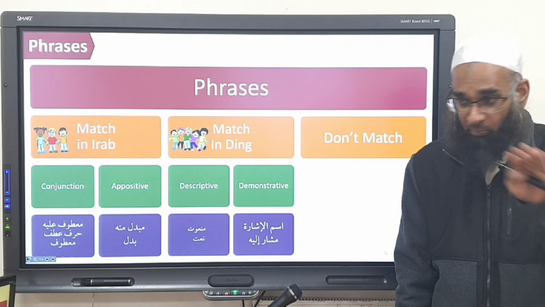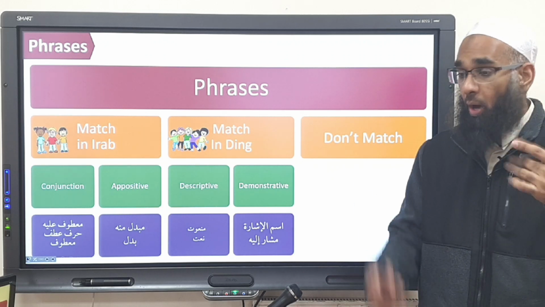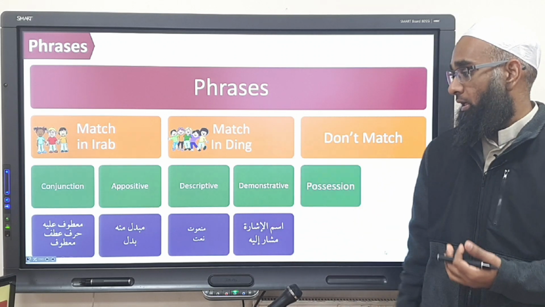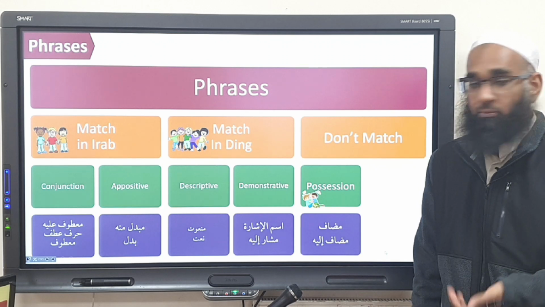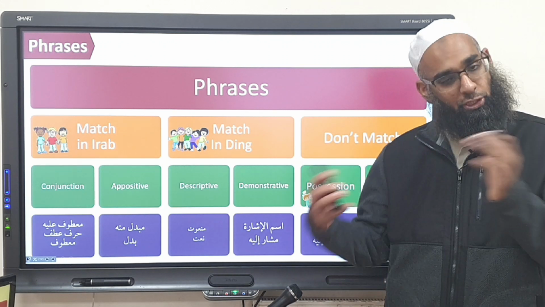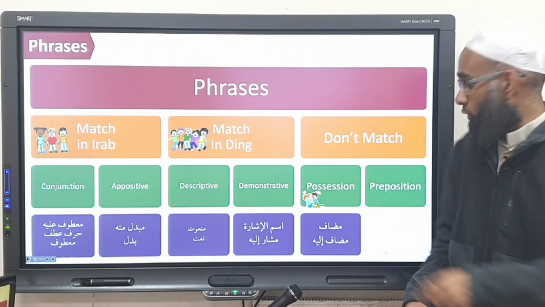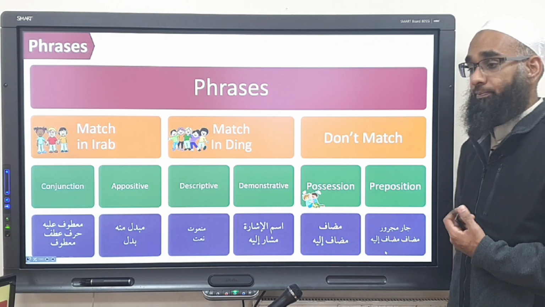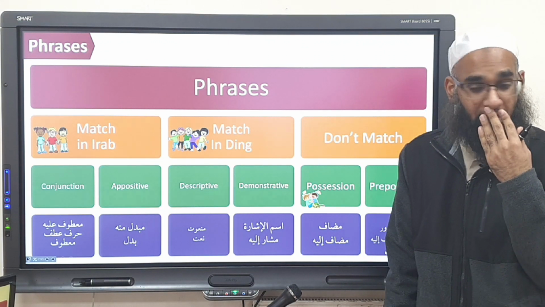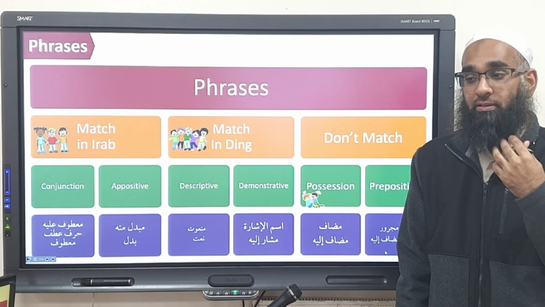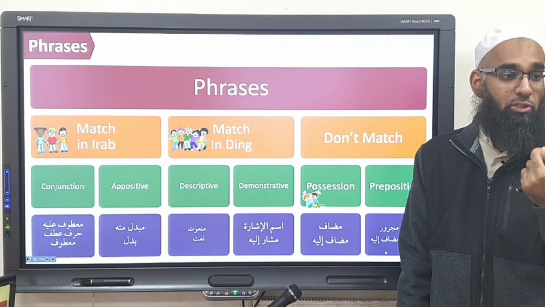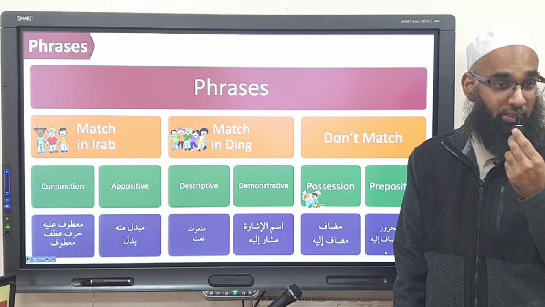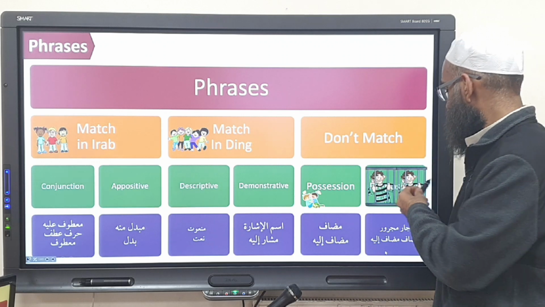First is the normal mudaf ilayh, with two proper things. One thing belongs to another, one thing is linked to another. Okay, the possession. These are the naughty enemies, like mudaf ilayh. And then you have the preposition. But preposition comes in how many forms? Two forms. One is the mudaf ilayh form, and one is the jar majroor form. Correct? Yes? You've got buddies, you've got super buddies, we've got the naughty enemies, and then we've got the loonies.